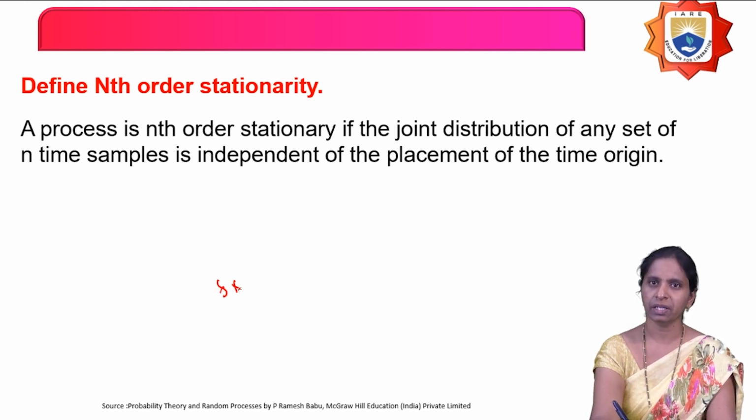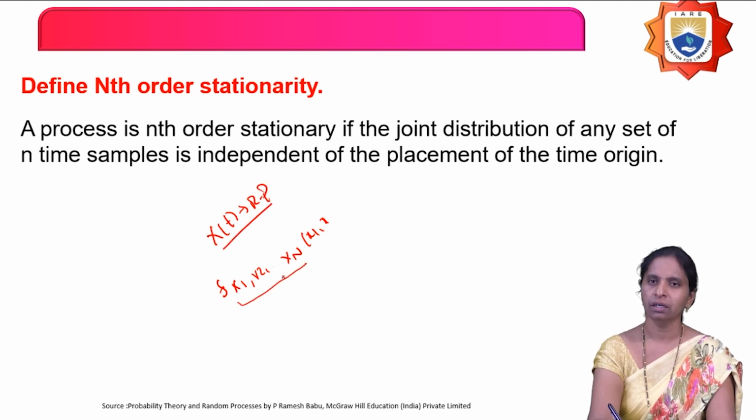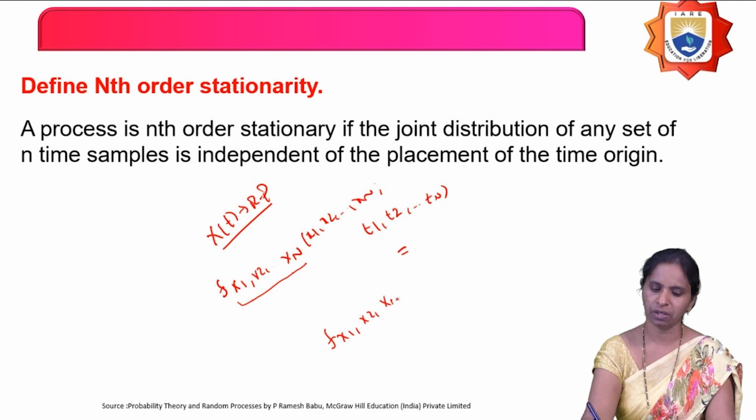Nothing but what? For example, if I take x1, x2 and so on xn, these are the n random variables that depend on the random process. If we take a random process x of t, how many random variables are we defining? We are defining n random variables x1, x2 and so on xn by keeping the time constant at t1, t2 and so on tn. Now what is an nth order stationary random process? If its nth order density function does not change with a shift in the time origin.